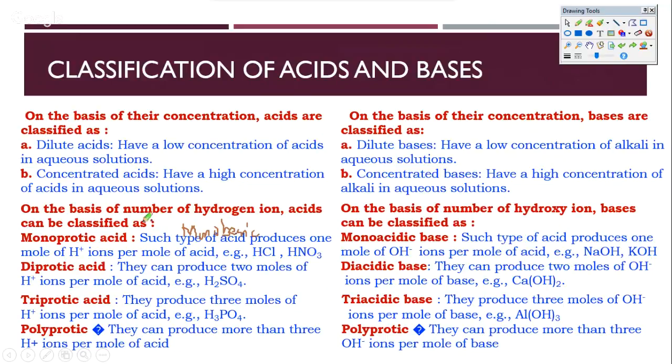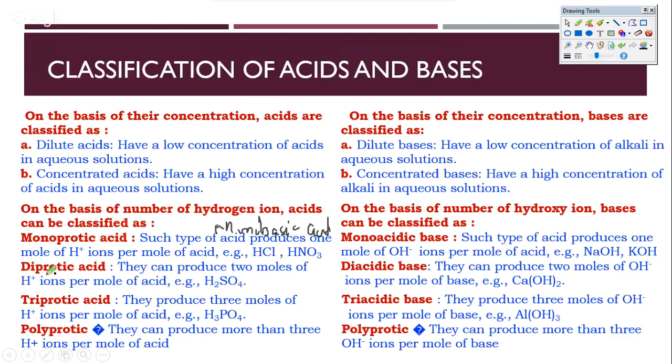Acids are monobasic or dibasic or tribasic. They are not monoacidic. Bases are monoacidic, diacidic, or triacidic. So monoprotic acids, we can write them as monobasic acids. Yeah, so that's one classification.